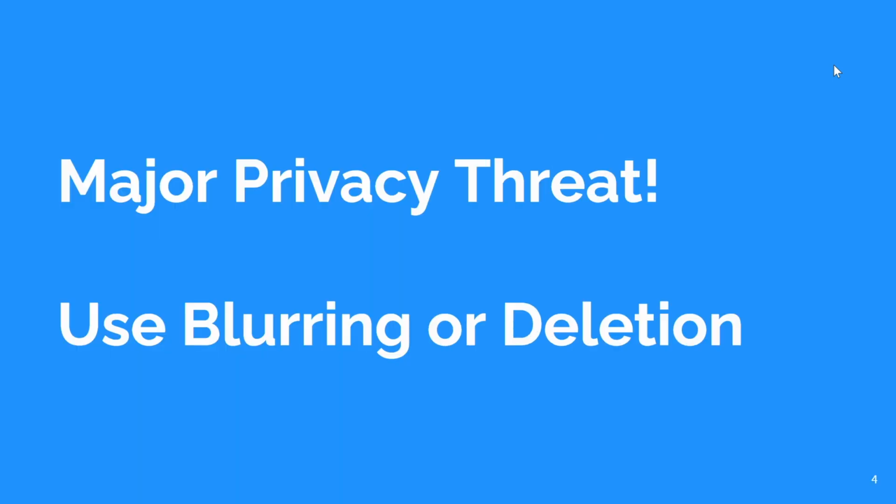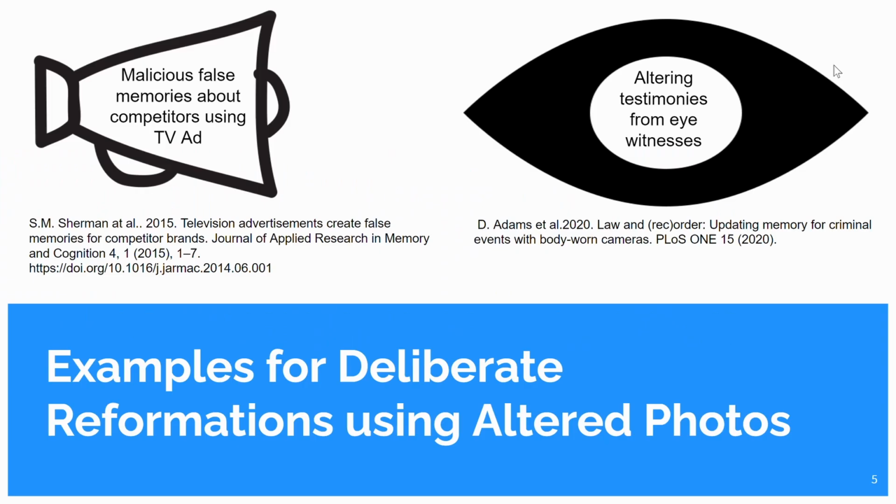This poses a major threat to the privacy of individuals and the privacy of the bystanders in the photo shooting ranges. There are several ways to address this issue, such as stopping the capture in sensitive situations or post-processing the captured content to remove the sensitive part. Two of the most common methods used in industry and research alike are blurring of sensitive parts and the deletion of sensitive photos.